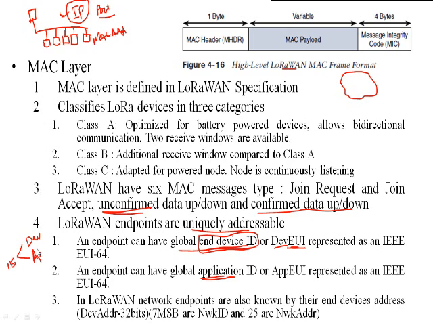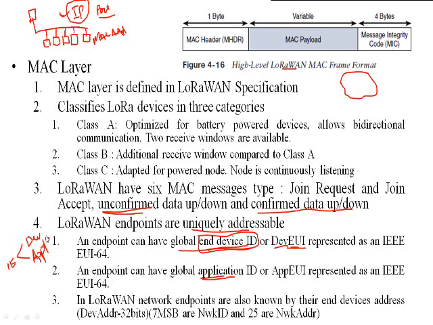Now the device ID is how the network identifies that particular device uniquely, so for that purpose you must use the device ID, while the data transmission is done based on the application.